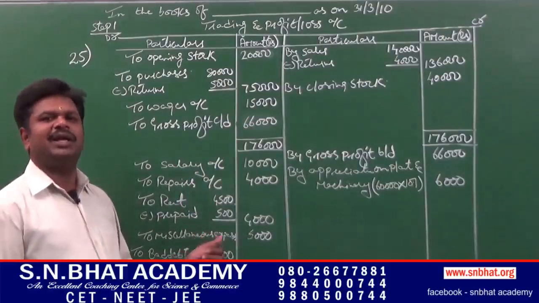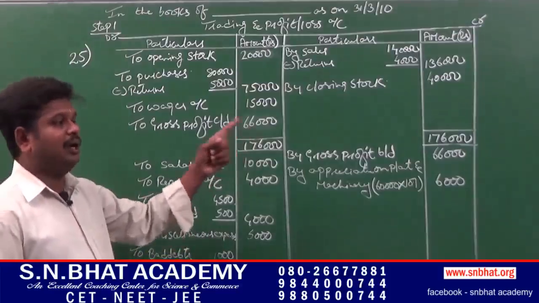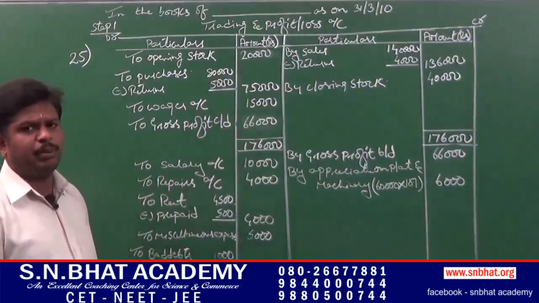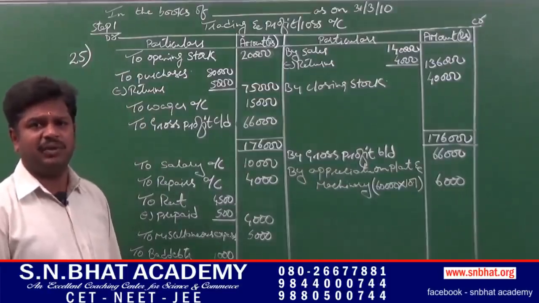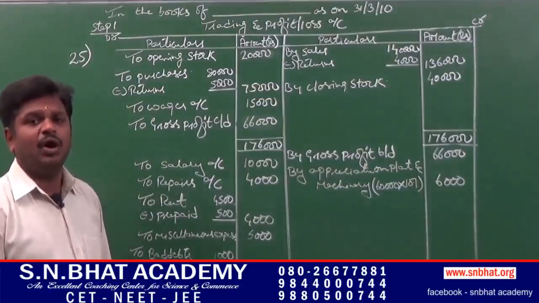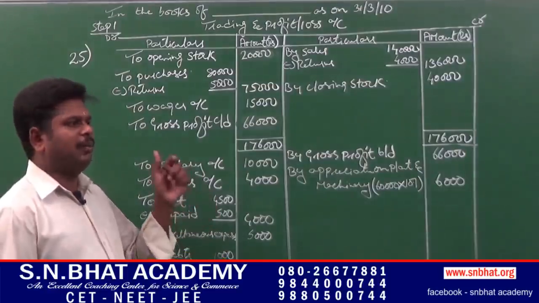It is related to rent. It is an indirect expense, so it has to appear in the profit or loss account and balance sheet. Next, make a provision for bad debts related to debtors. It is an indirect expense. We are creating a reserve for bad debts. It has to appear in the profit or loss account and balance sheet.